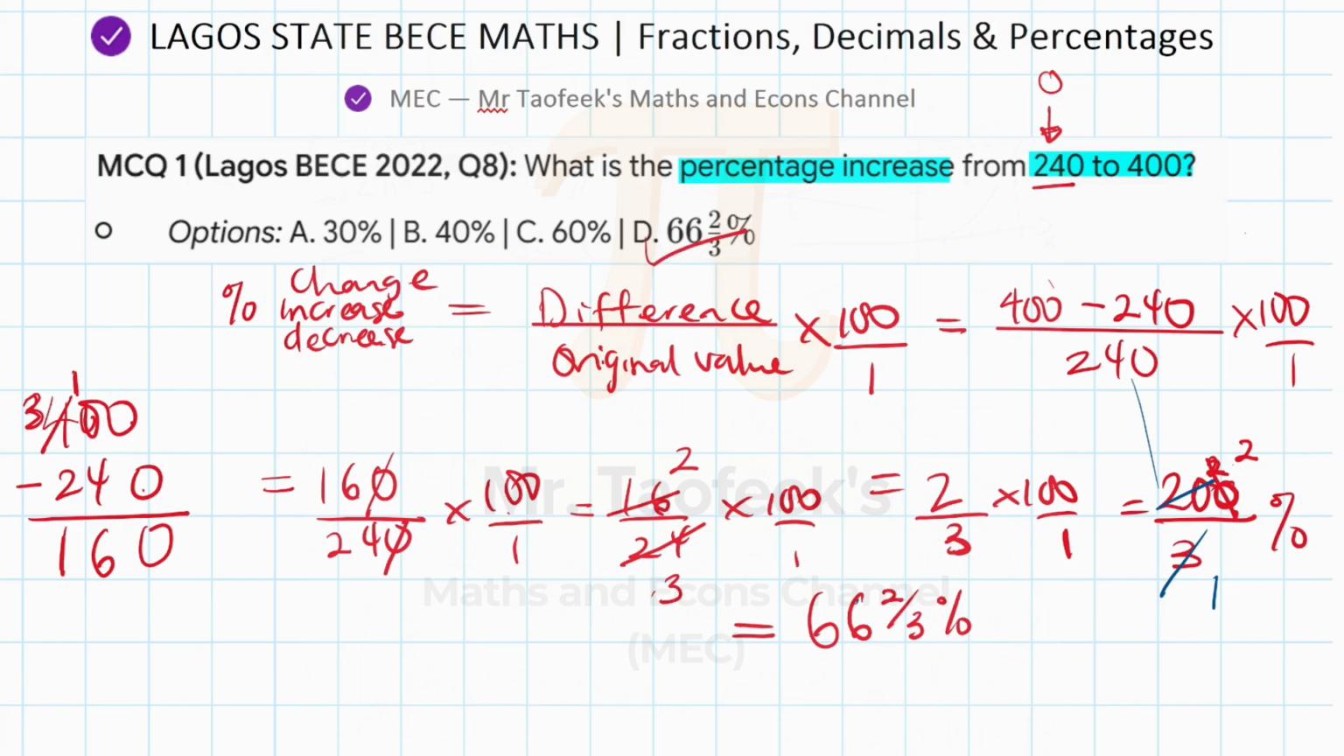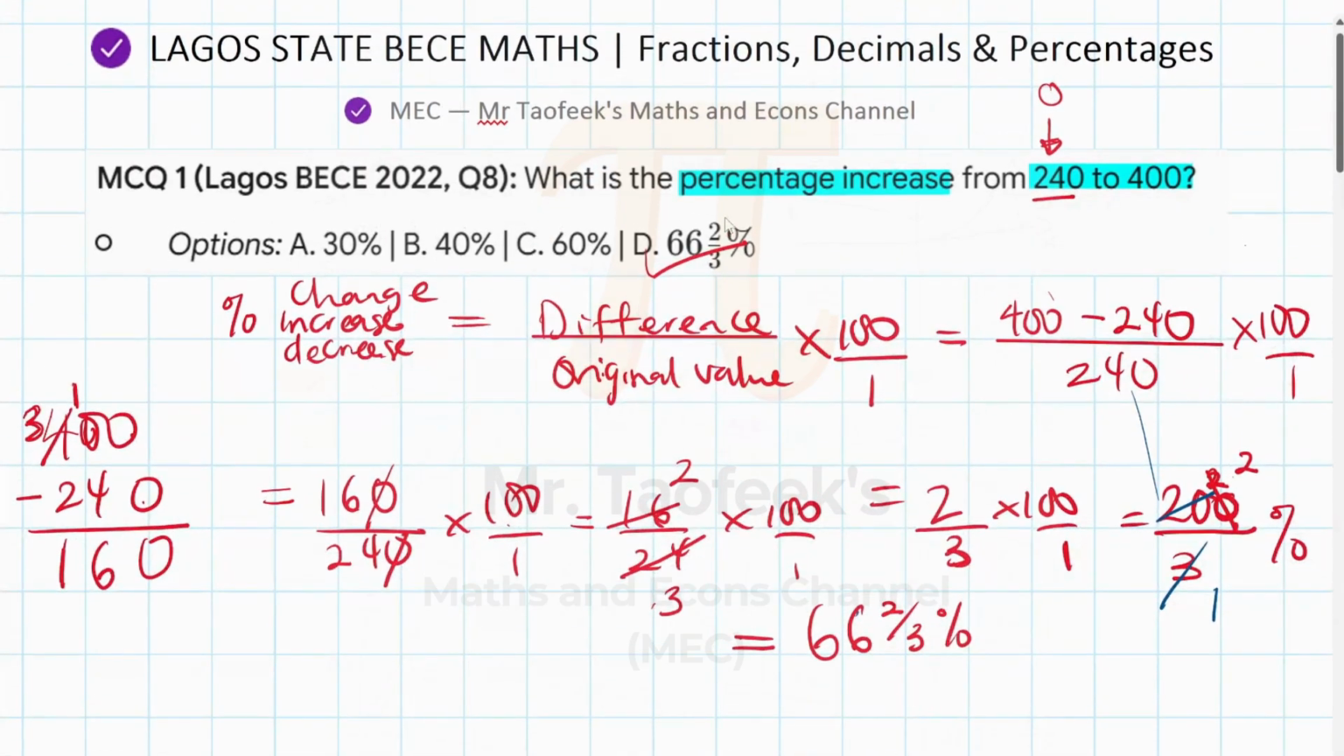So that's how to answer percentage change, whether increase or decrease question, and then you'll be good to go in the exam. Just remember the formula: difference divided by the original value times 100 out of 1. The difference is just the bigger number minus the smaller number in any form that it might have come. Now that's the first question on fractions, decimals, and percentages.